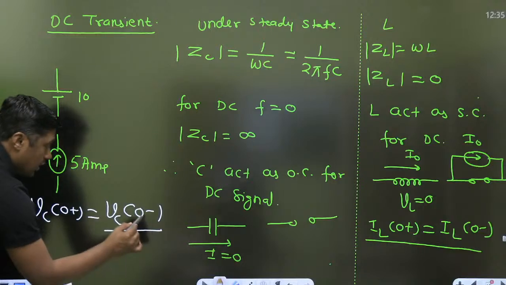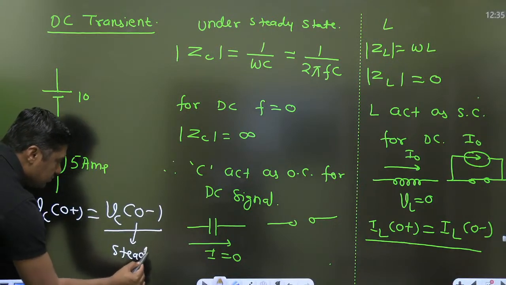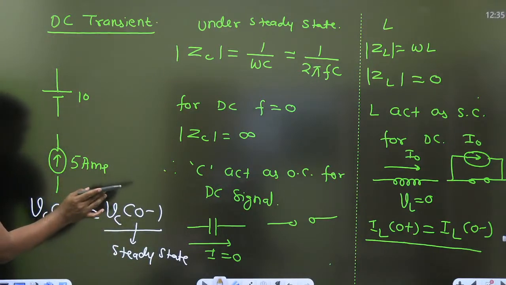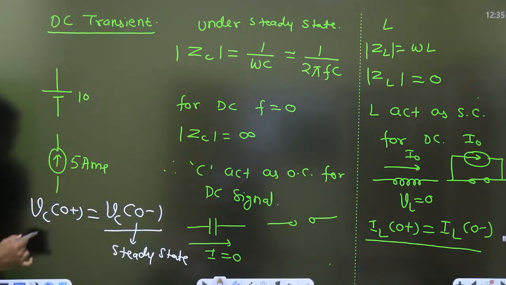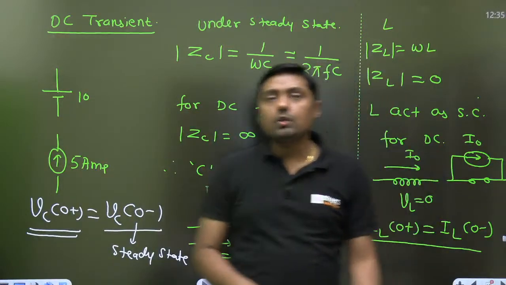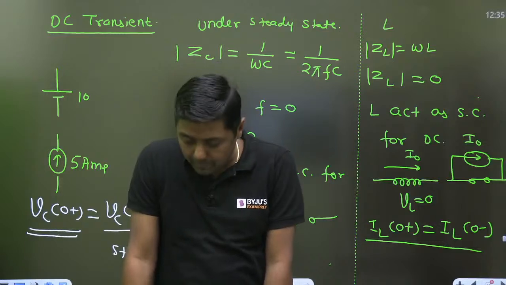When we find this value, the circuit is under steady state. Remember that point. Once we have that idea, you can find this value. That is the method, how to find the initial voltage and the final voltage.